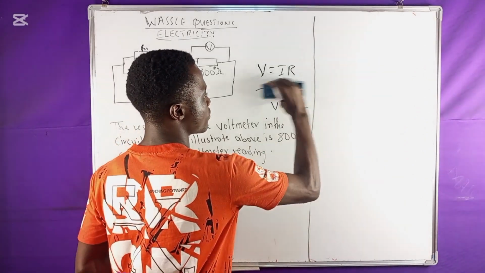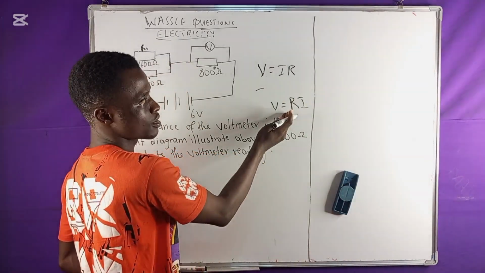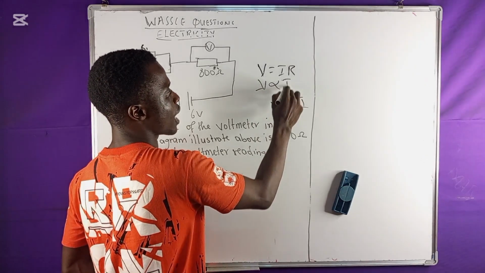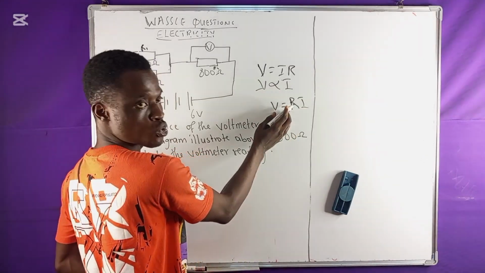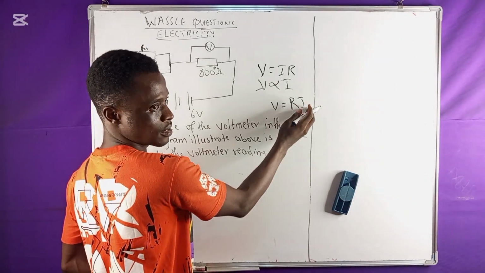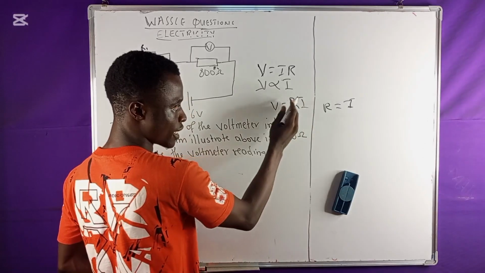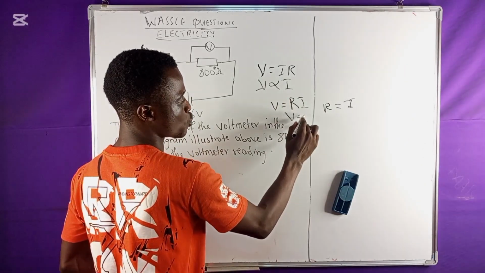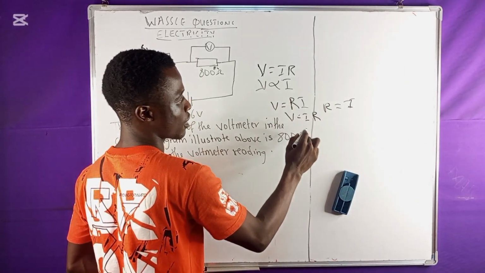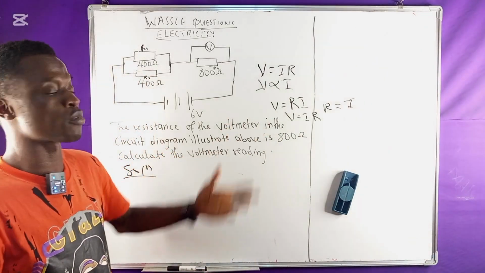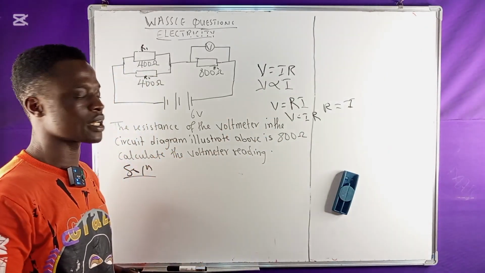This is what we're supposed to be having. That means if we express it in mathematics, if we say V is proportional to this particular I, then if I change this to mathematics, I will have R and this. But this R is the same as V equal to IR. That's why we bring the I here. That means we have I equal to V all over R, something like this. So this is what we have for Ohm's law. So we use this to solve problems under this particular area of electricity.